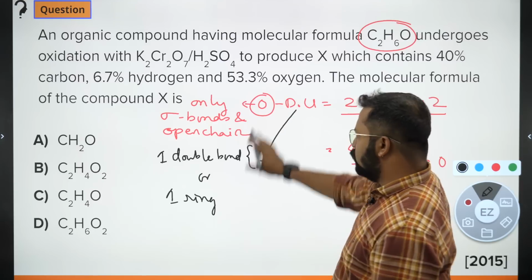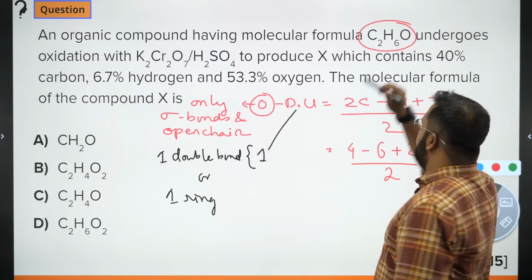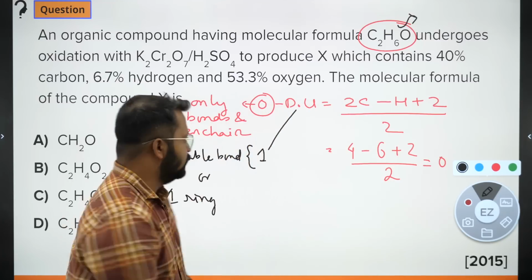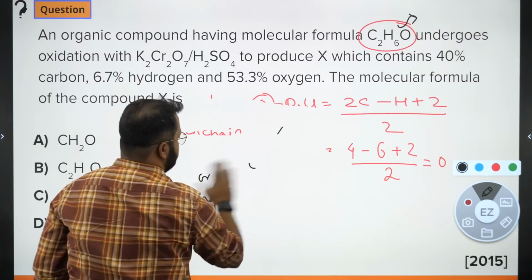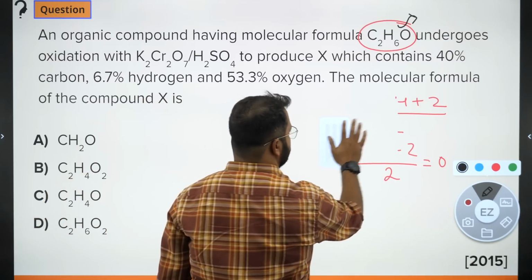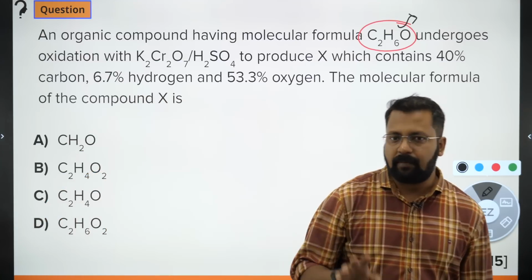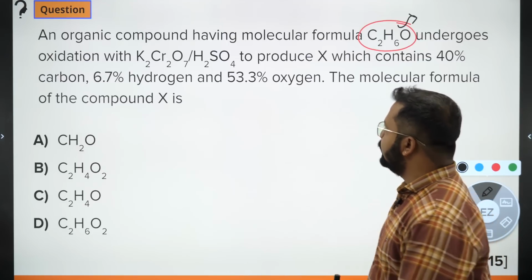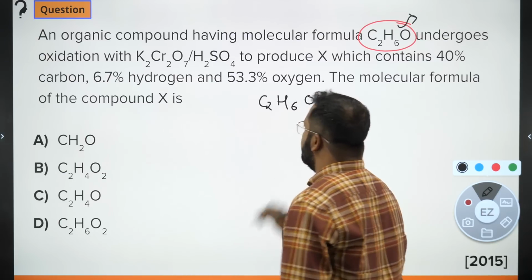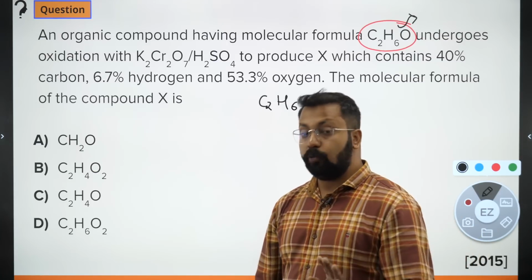Now when it is zero, it is very simple. If it is zero and it is an oxygen containing compound, it means it could either be an ether or an alcohol. Okay? So I'm just erasing this part. Presence of oxygen does not play any role over here. The degree of unsaturation formula will remain unaffected if there is oxygen. Okay? So